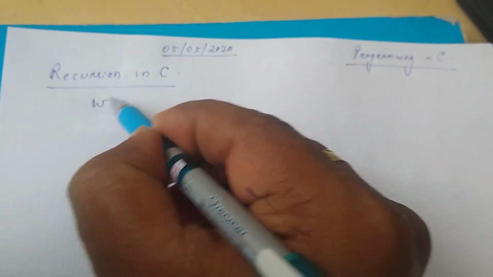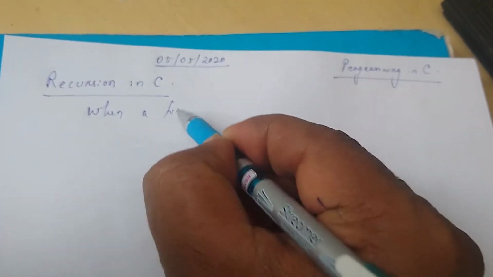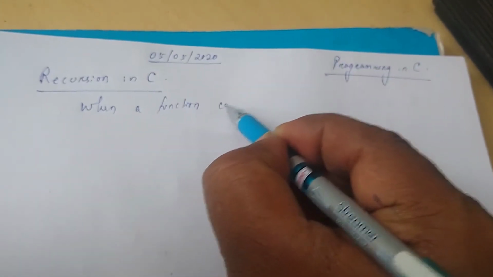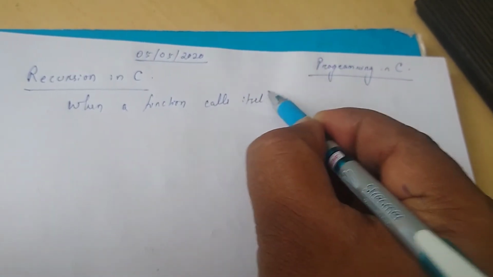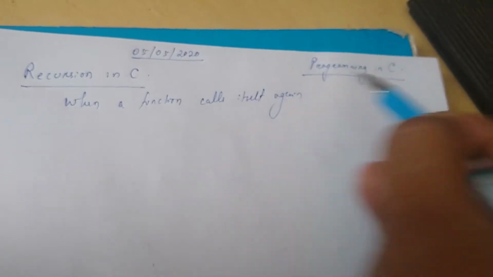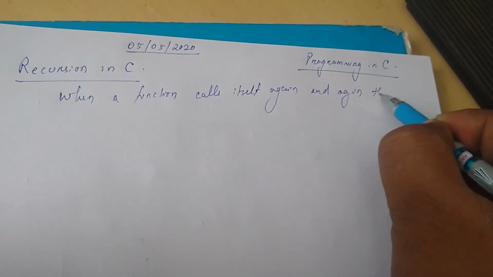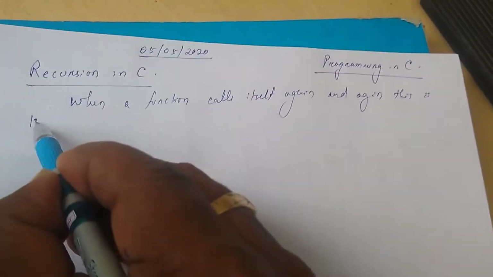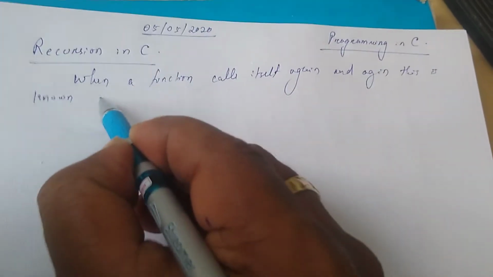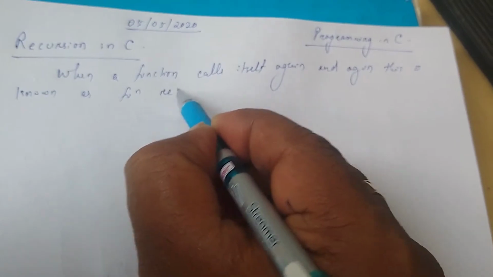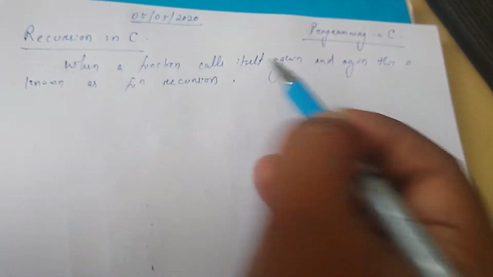So when a function calls itself again and again, this is known as function recursion. So how does it call?